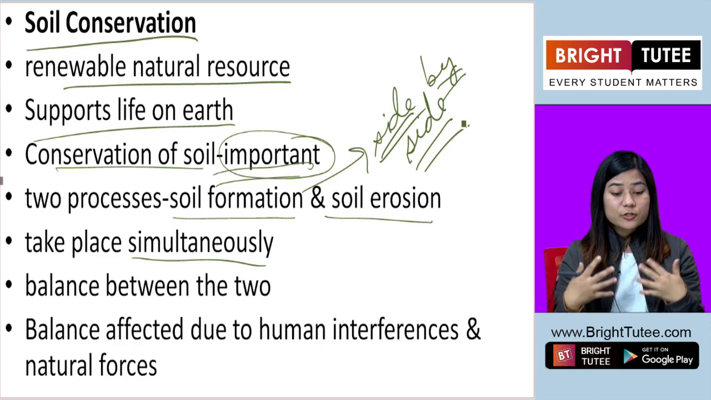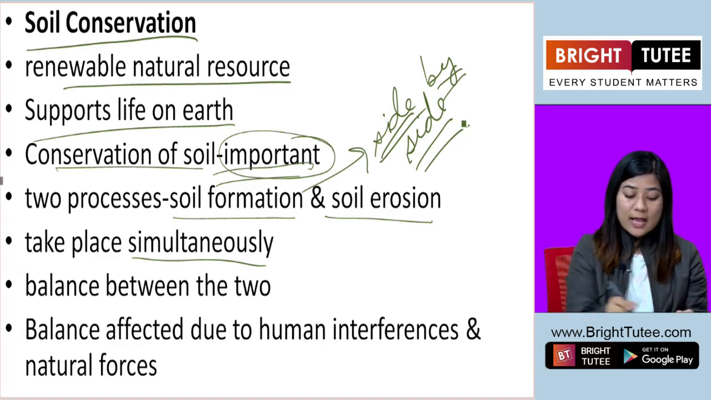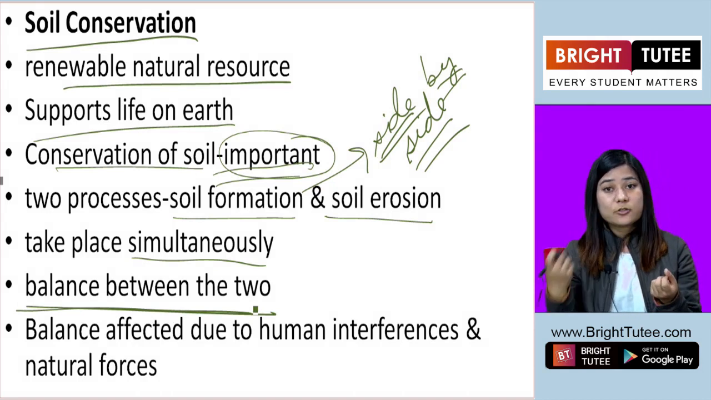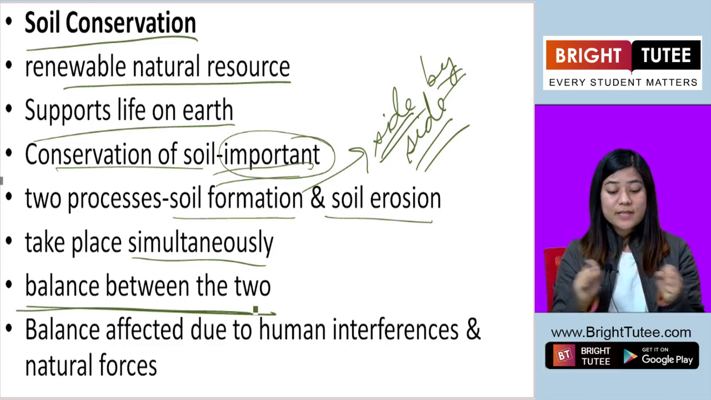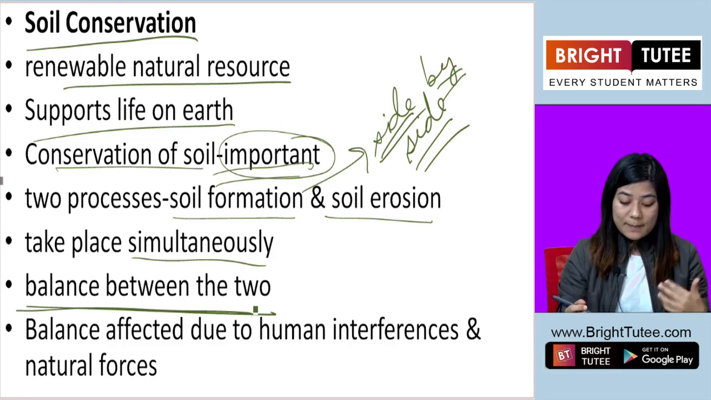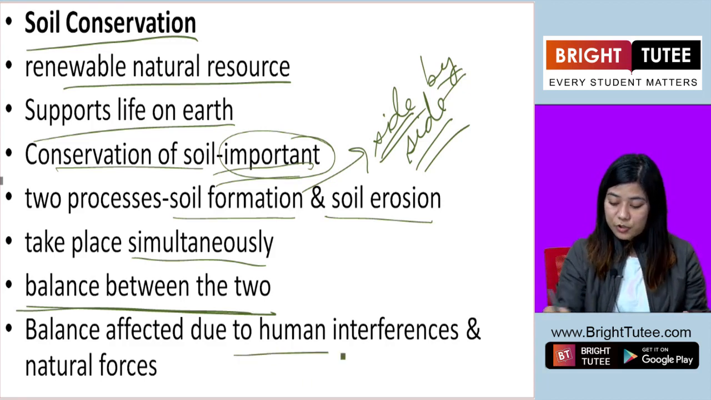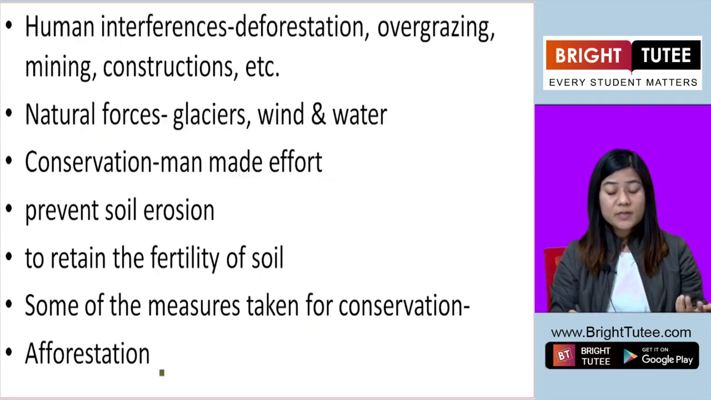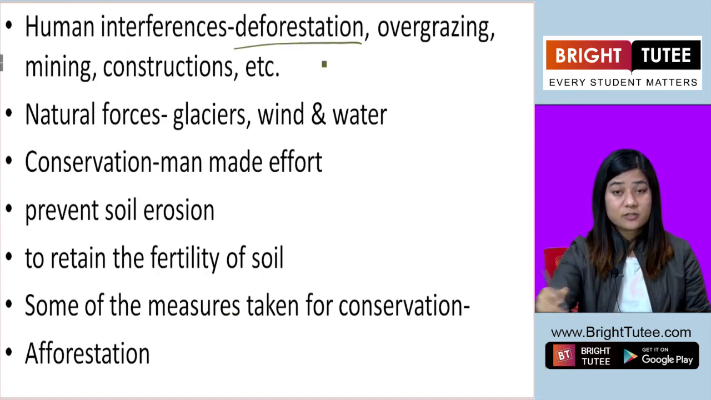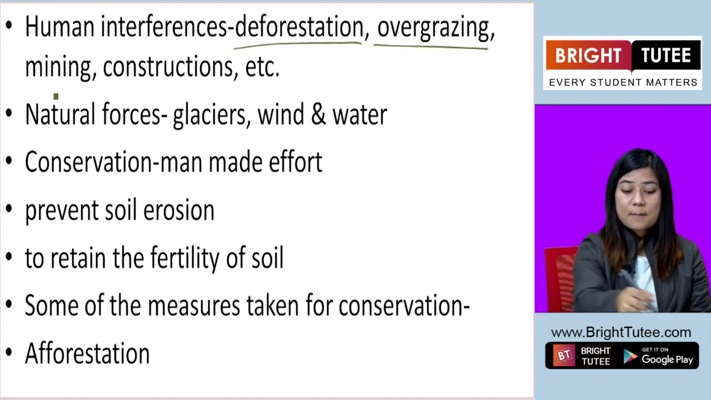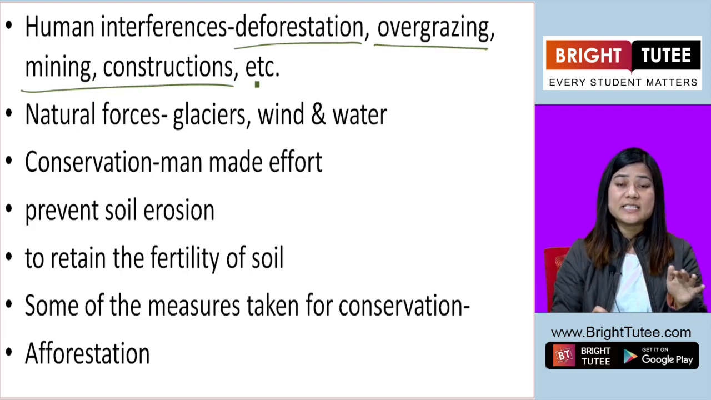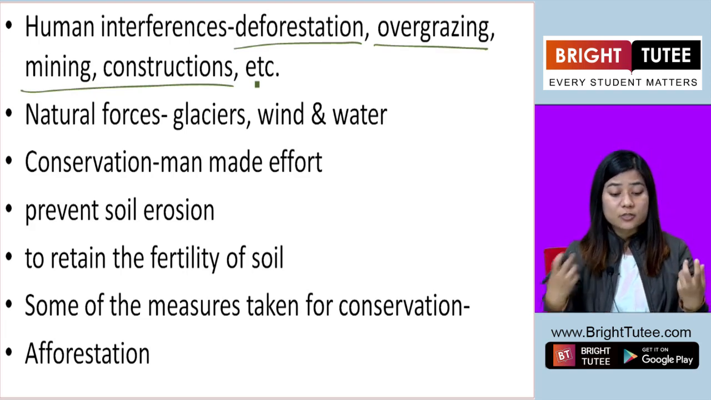But for us to conserve the soil, we have to make sure that the balance between the two is maintained. The balance between soil formation and soil erosion needs to be maintained. If that is not maintained, then we cannot conserve the soil. Now, the balance between the two is affected due to human interference as well as natural forces. The human interferences are deforestation, cutting down of trees, overgrazing, mining, construction, etc. These lead to not maintaining the balance between soil formation and soil erosion.